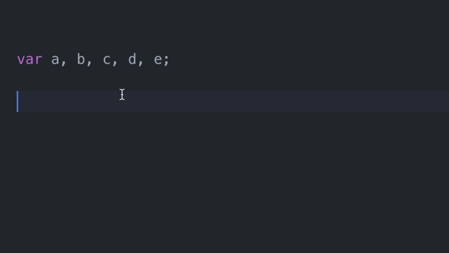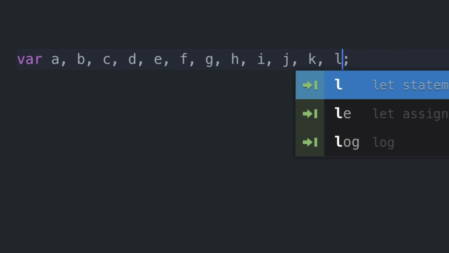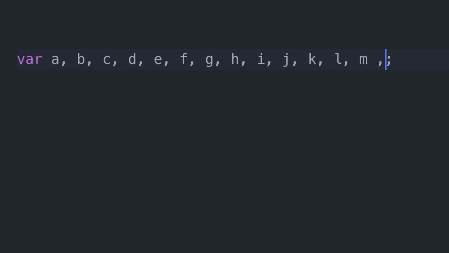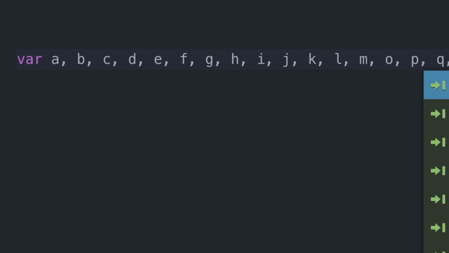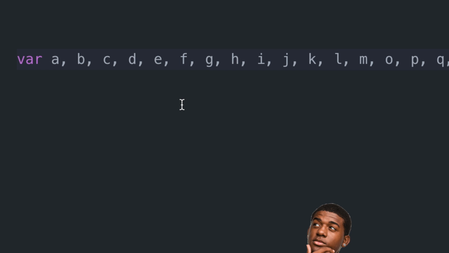Alright, that was an easy example, so let's move on to something a little more difficult. So I have these 5 variables here, A, B, C, D. I'm going to add some more. These are all variables used for a specific program. See if you can spot the issue with how I'm declaring these variables as I'm creating them. And no, there's nothing wrong with me declaring all these variables on one line, even if it is a little messy. This is perfectly legal coding and should work in most languages.